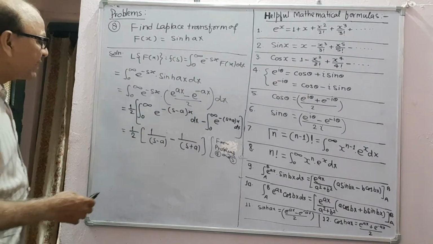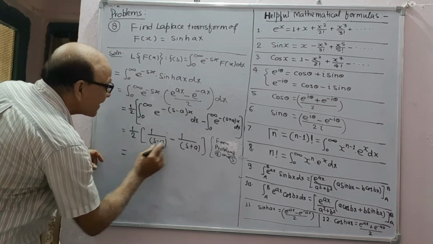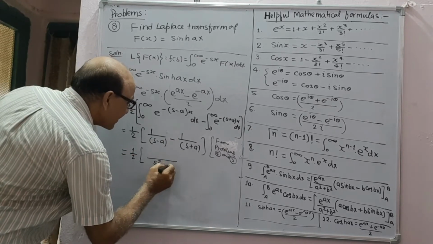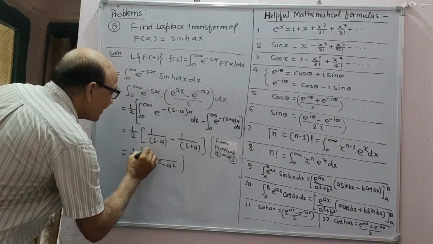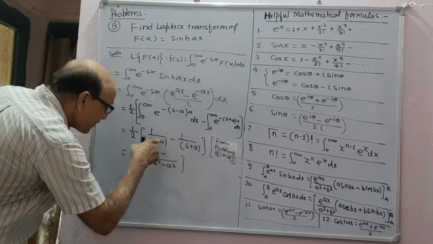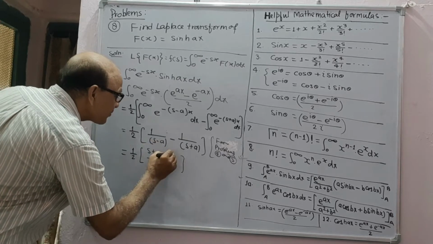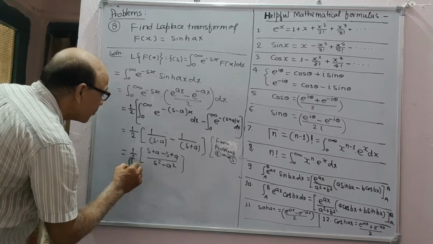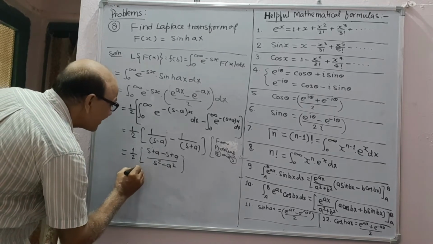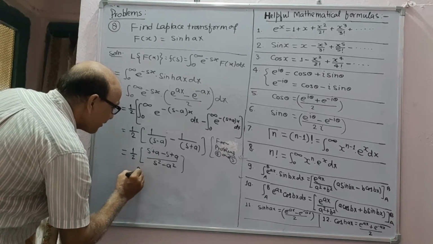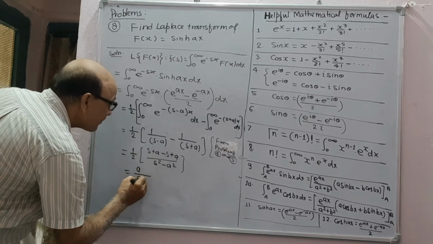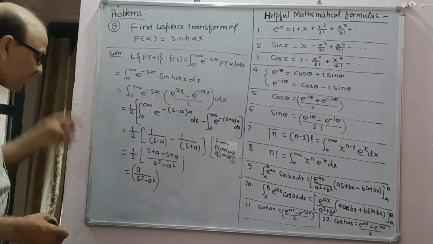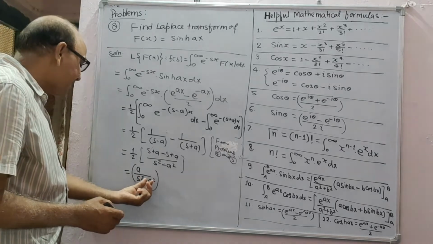And so if you take the LCM, it gives 1 by 2 (s squared minus a squared), and here s plus a minus (s minus a). s cancels, and this is 2a, 2 cancels. You get the result a upon s squared minus a squared, which is valid when s is greater than a.